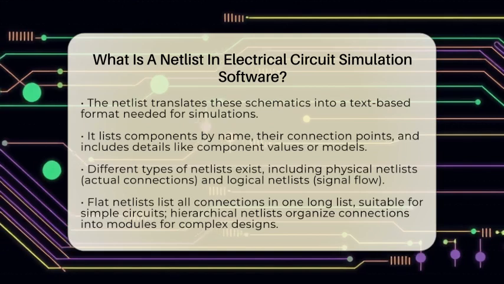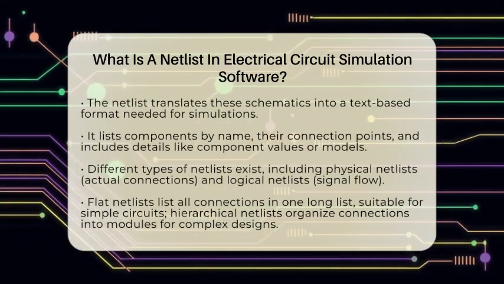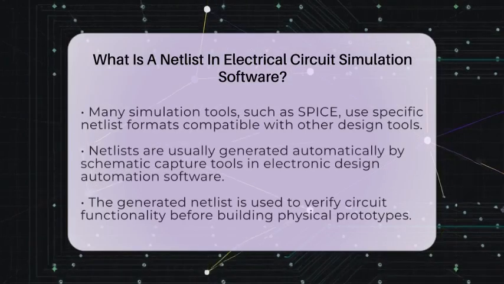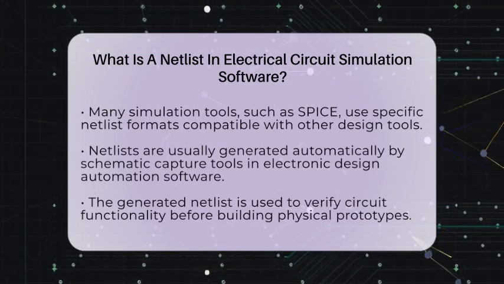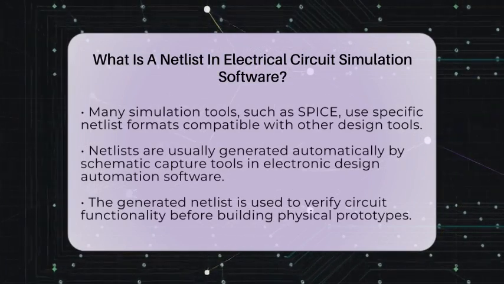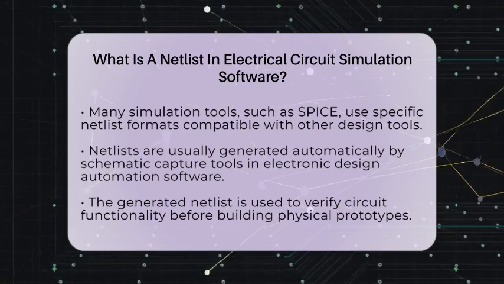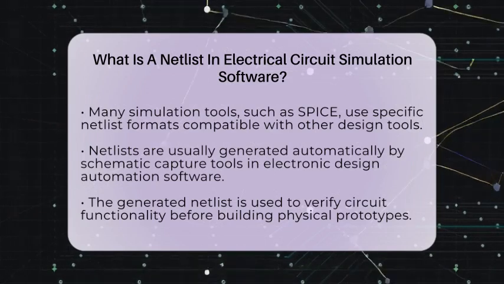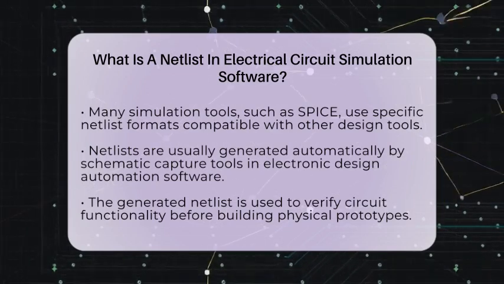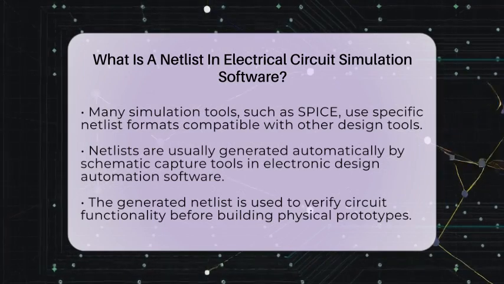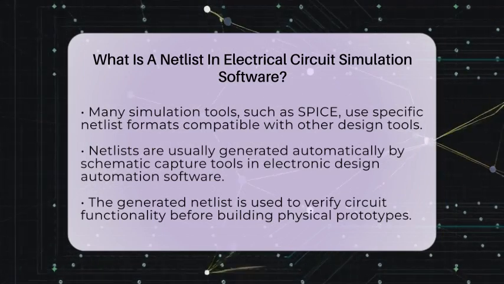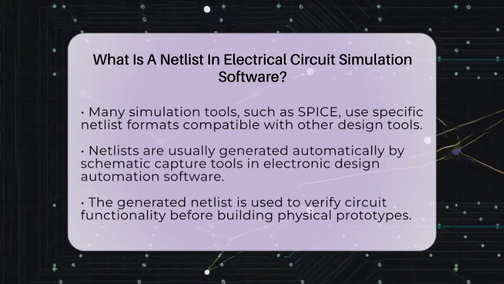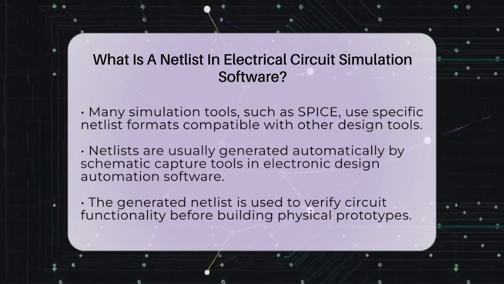Some are physical netlists, which show actual physical connections, while others are logical, focusing on how signals flow rather than physical wiring. Flat netlists list every connection in one big list, which is simple but can get very long for complex circuits. Hierarchical netlists organize connections into modules or blocks, making it easier to work with large designs. Many simulation tools like SPICE use specific netlist formats, which are compatible with other design tools and help streamline the entire design process.